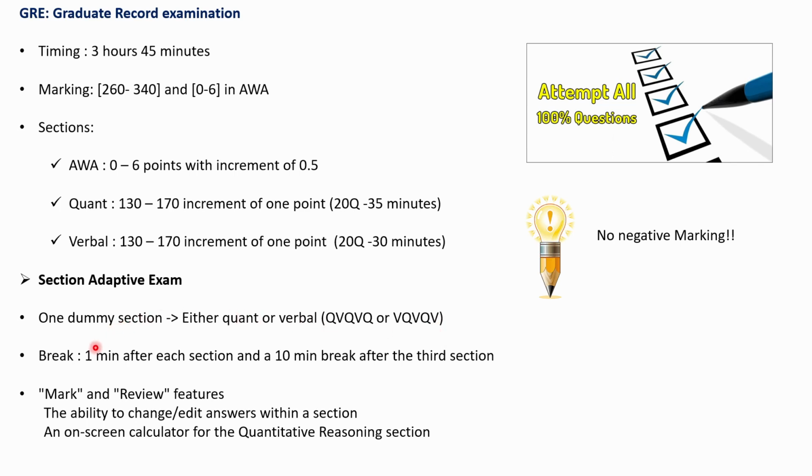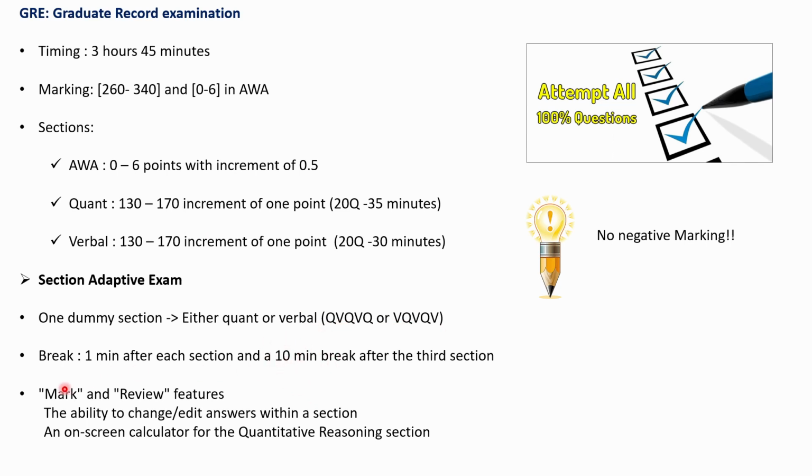Next comes a break. You'll get a 1 minute break after each section and 10 minutes after the third section. So first you will be given the AWA section, after which you will get either a quant or verbal, and the sequence will be followed. After the third section you will get a 10 minute break.